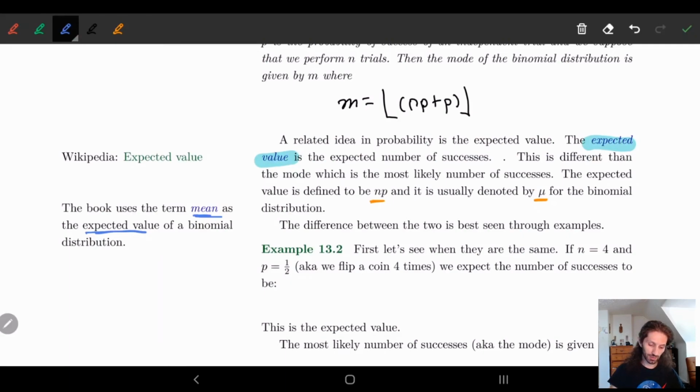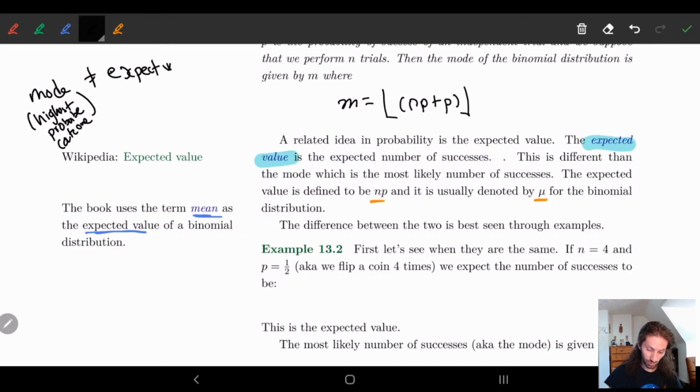So the way to think about this, let me look at two different examples of where this differentiation comes in, and we'll look at that in the next video. But know that mode and mean or expected value are not the same. The mode, which is the highest probability outcome, is not equal to the expected value usually. So we'll look at those examples in the next video.